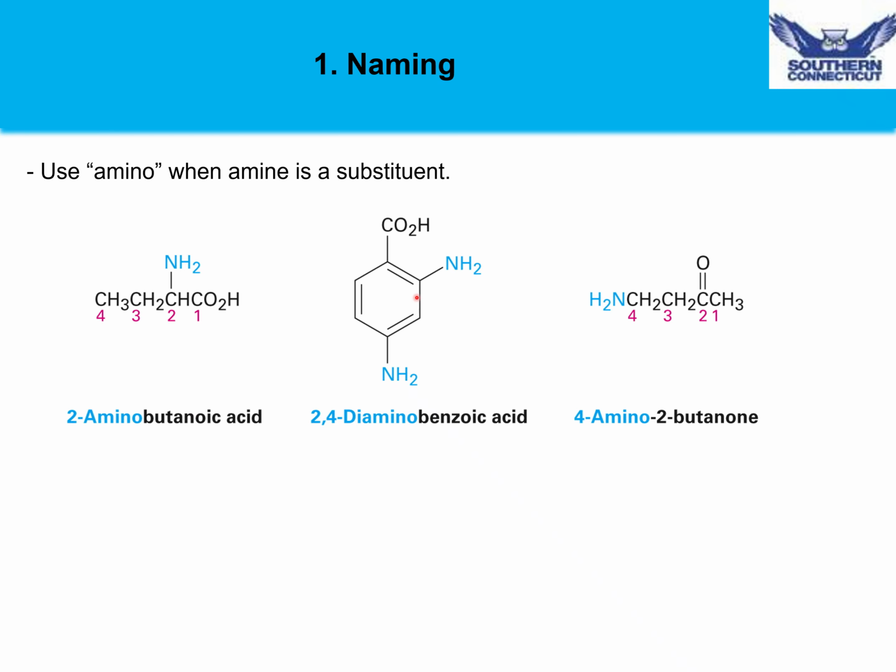The next example has 2 amino groups on benzoic acid, and they are on carbon 2 and 4 relative to the carboxylic acid, so 2,4-diaminobenzoic acid. Lastly, we have an amino group on the 4th carbon of this ketone, so we name this as 4-amino-2-butanone.